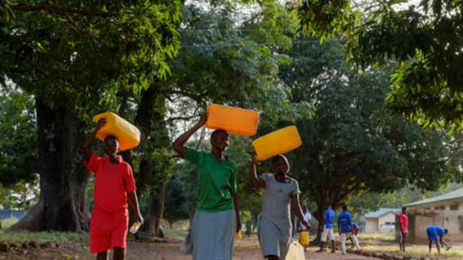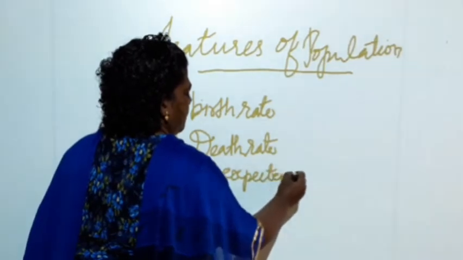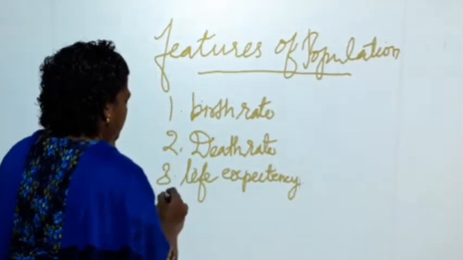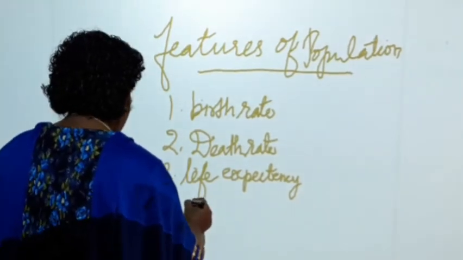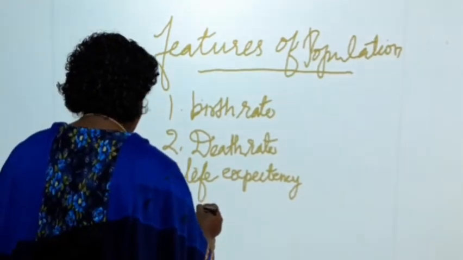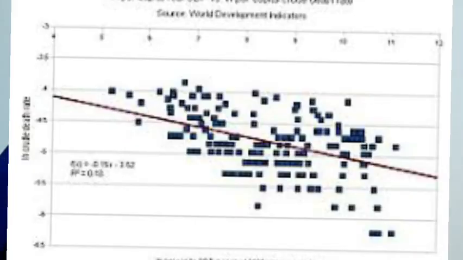The third one is life expectancy. And the fourth one is population density.